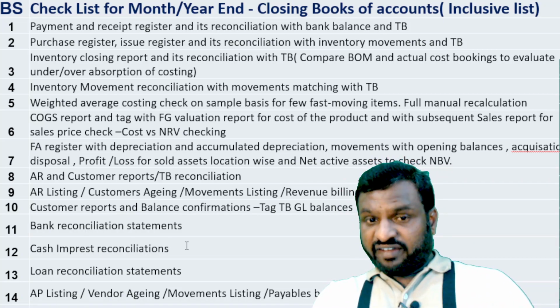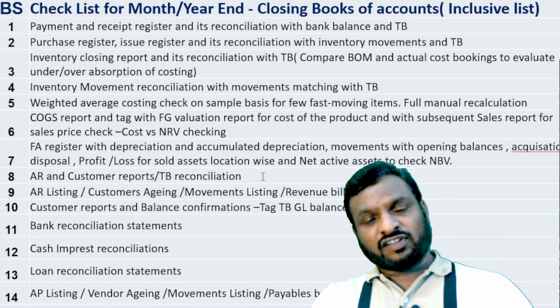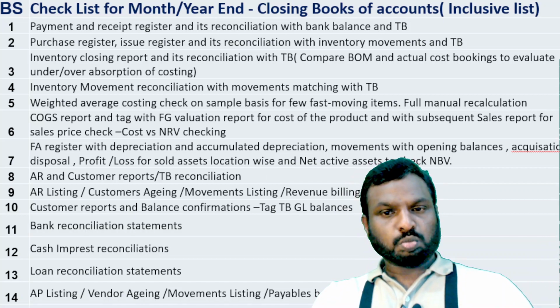We need not doubt each and every item whenever it is not matching. We need to understand the reason why it is not matching. So there will always be reconciliation. If you do the reconciliation properly, it will match.